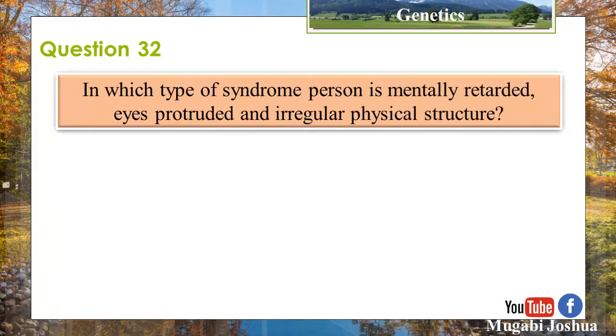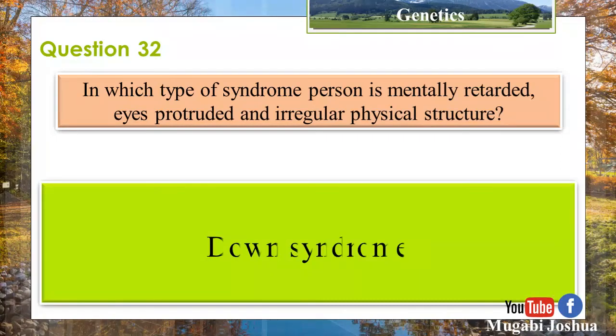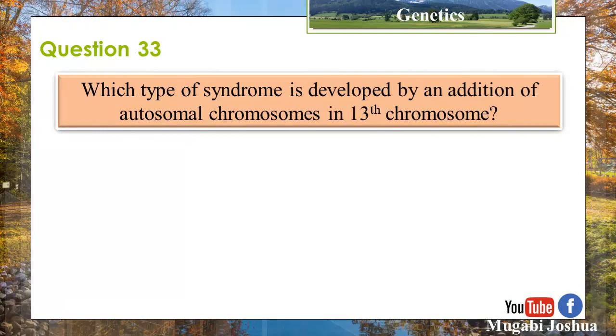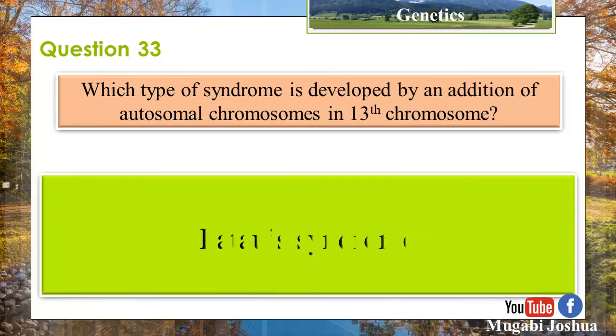Question 32. In which syndrome is the person mentally retarded, with protruding eyes and irregular physical structure? Down syndrome. Question 33. Which syndrome is developed by an addition of an autosome in the 13th chromosome? Patau syndrome.